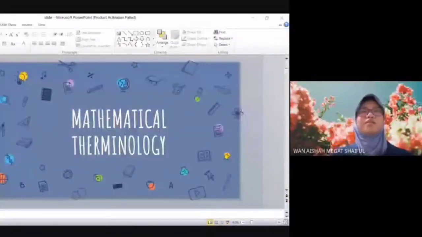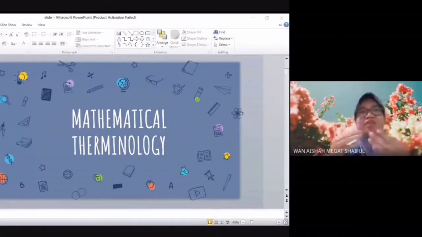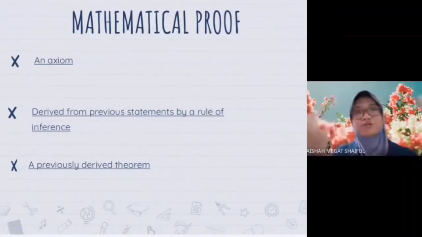So firstly, I'm going to tell you about mathematical terminology in content. In dealing with proofs, there are 4 terms that you will come across. A mathematical proof is a list of statements in which every statement is one of the following. Firstly, an axiom. Second, derived from previous statements by rule of inference. Thirdly, a previously derived theorem.